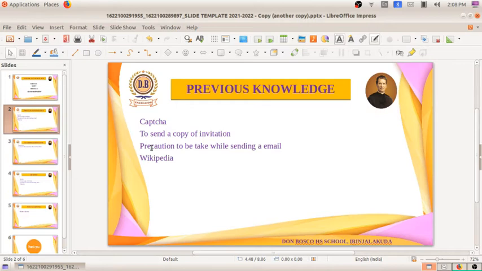If we are receiving messages from unknown email addresses, make sure that it is secure before we reply or open the mail. It is a punishable offense to send mails that are false or obscene. Obscene means the worst messages which cause problems to people. So these were some of the precautions which we have to take while sending an email.